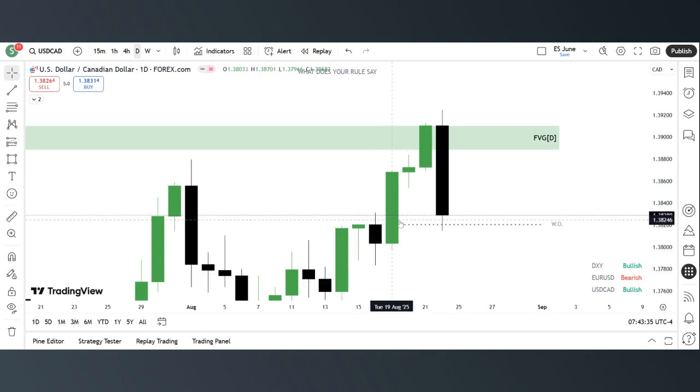I won't say anything here. Look at this fair value gap. 1, 2, 3. What do you see? You can pause this video to see if you're actually learning. What do you see?